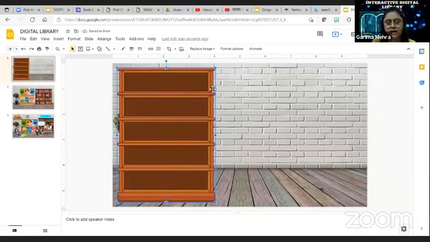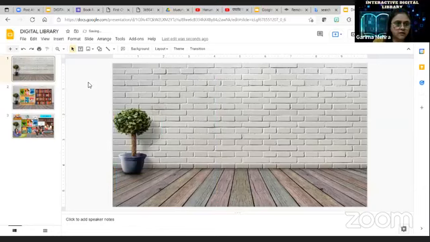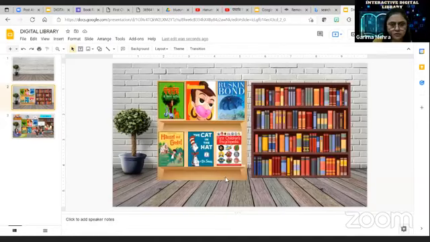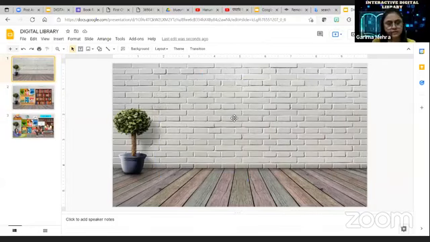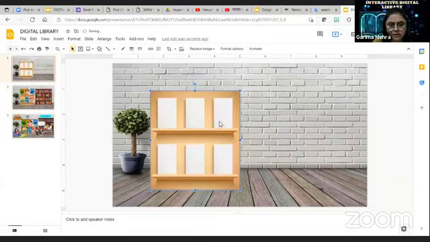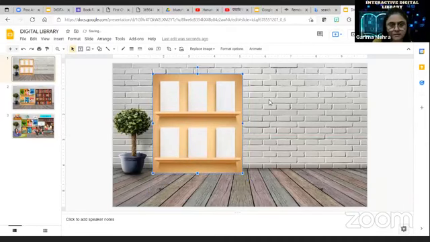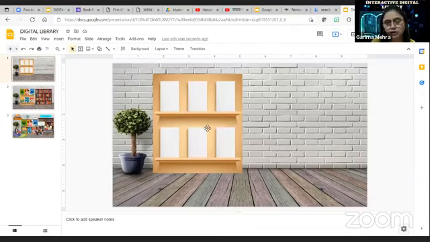Or if you don't want, I have my bookshelf ready here, which I took from Google. So I can take my bookshelf from here and place it here. Then the next step is to insert the book cover pages on which I will insert the links.